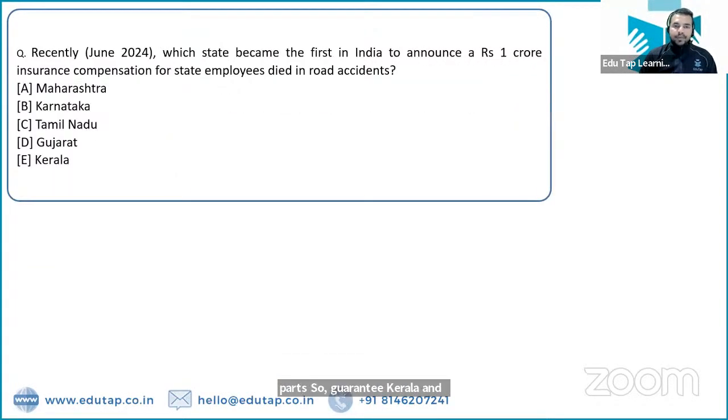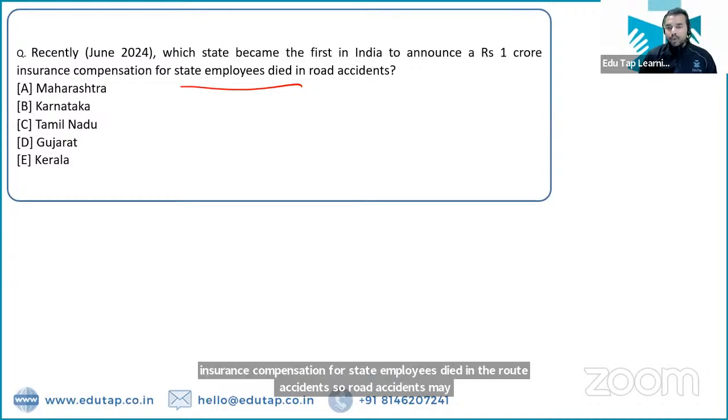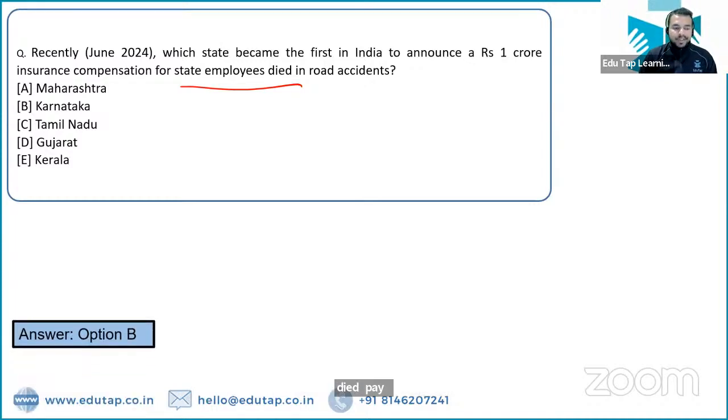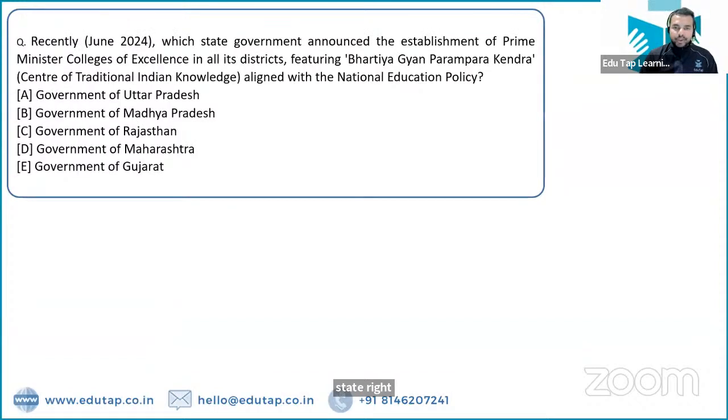Which state became the first to announce rupees 1 crore insurance compensation for state employees who died in road accidents? So in case of death in road accidents, state employees will be given 1 crore insurance compensation. So that state is Karnataka. Karnataka is the name of that particular state, right? So I can see again most of the people are giving me the right answer to these questions.